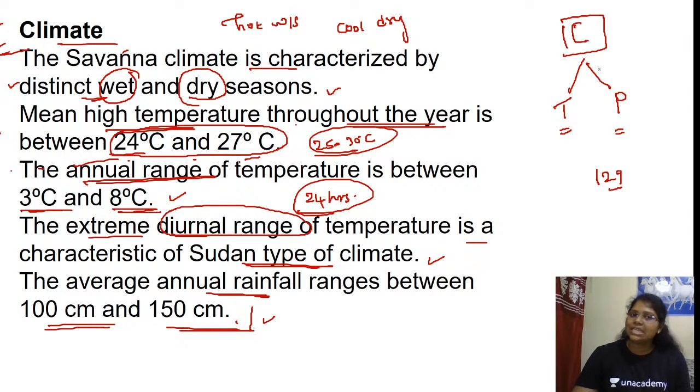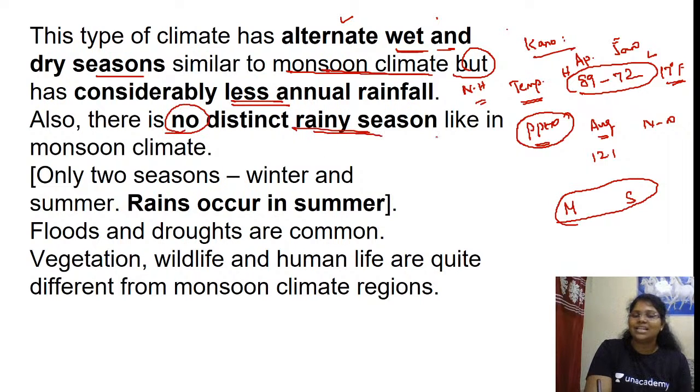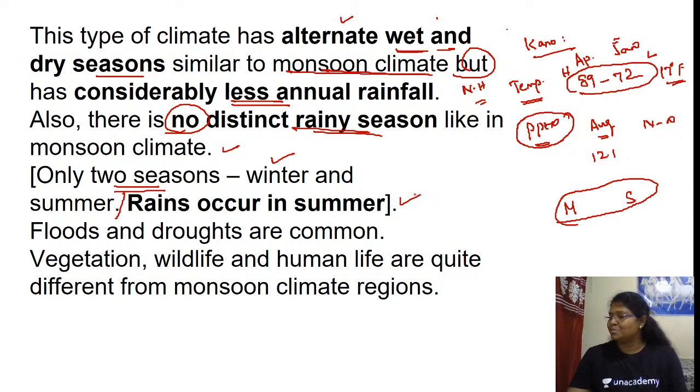Did we complete C? Okay, so this type has an alternate wet and dry season similar to the monsoon climate but has considerably less rainfall. Also, there is no distinct rainy season like in the monsoon. There are only two seasons, a winter season and a summer season. Rain occurs in the summer season in the Northern Hemisphere. Yes or no? Summer maxima. Precipitation happens in the summer season.